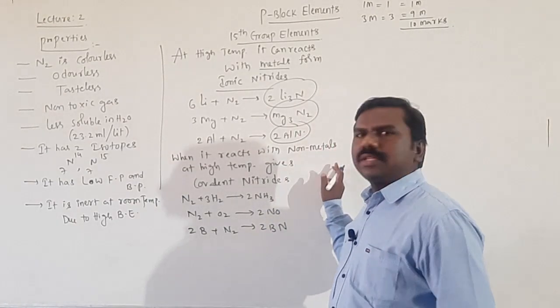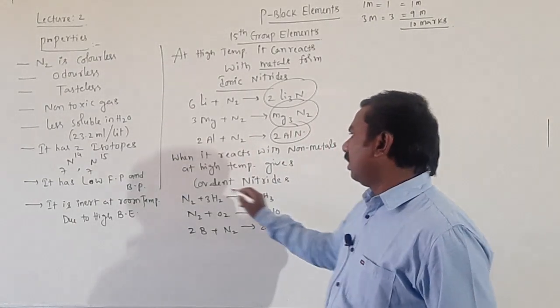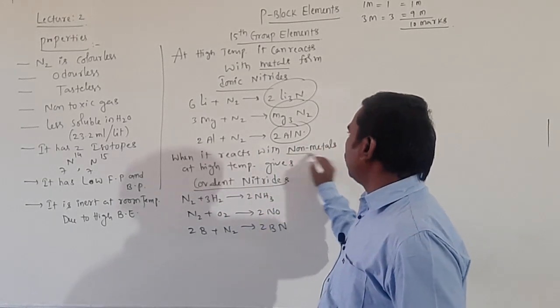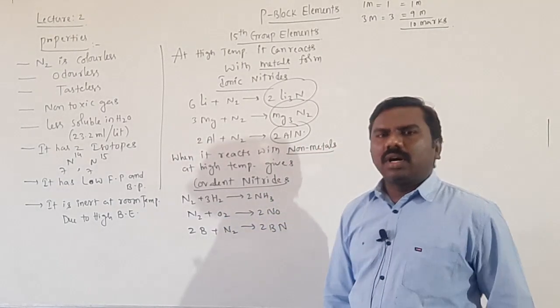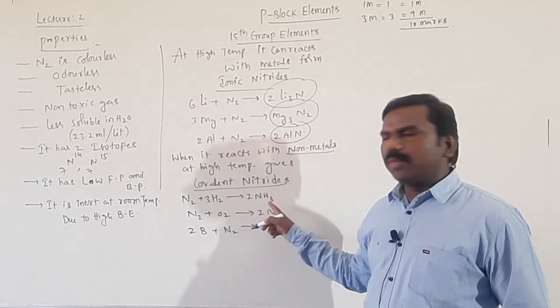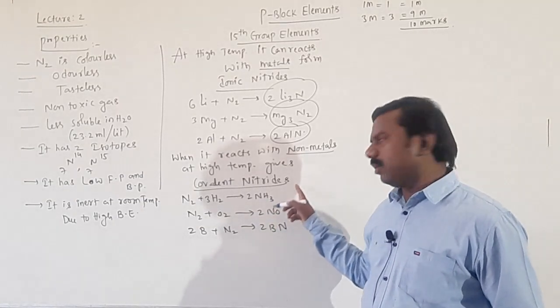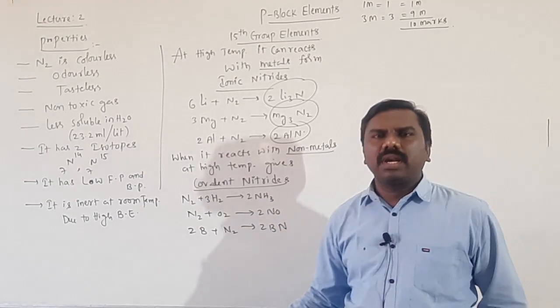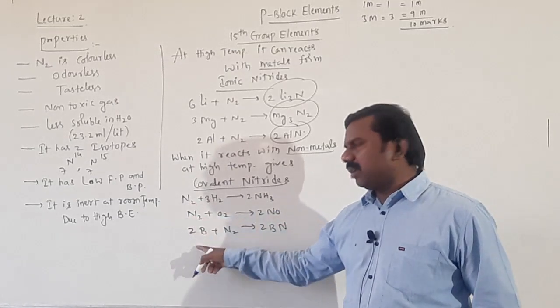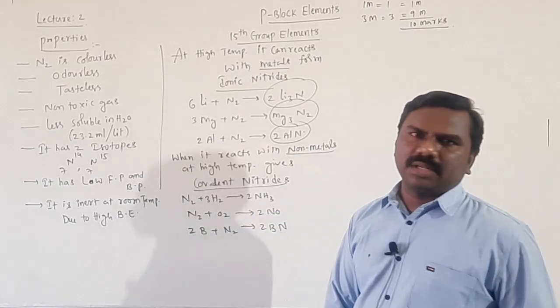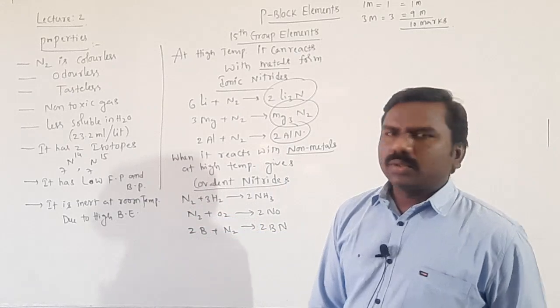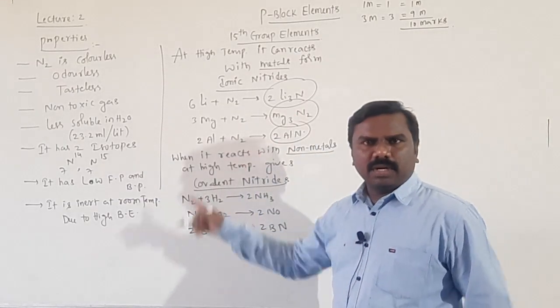At high temperature it reacts with non-metals, forming covalent compounds like ammonia, nitric oxide, and boron nitride. These 2 points are very, very important, students.